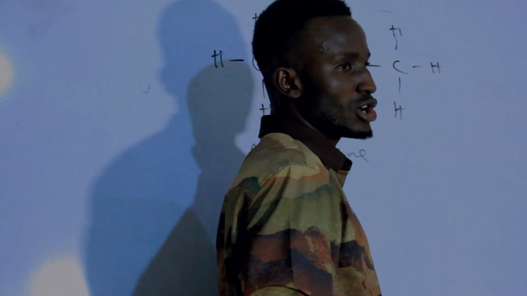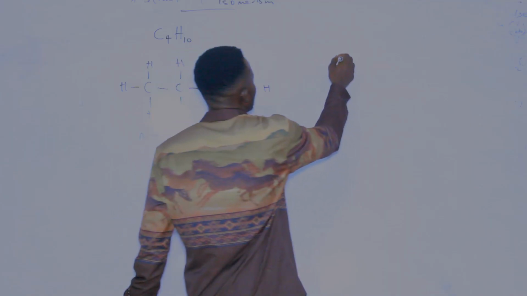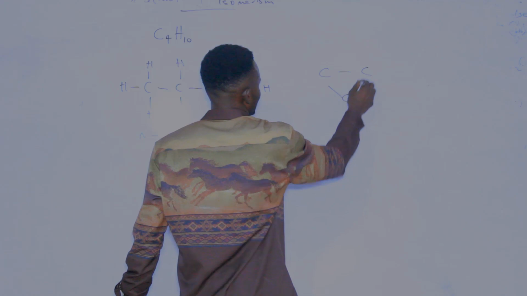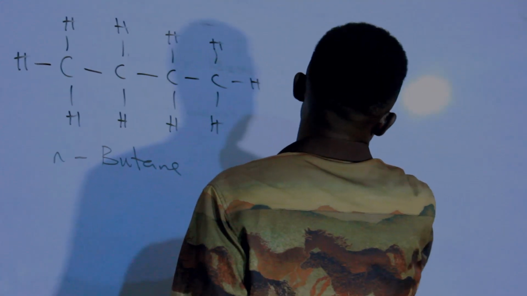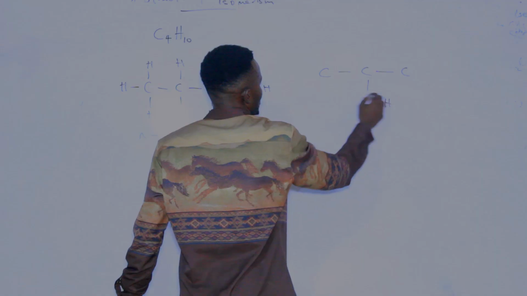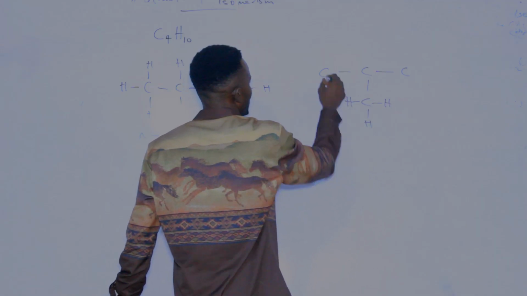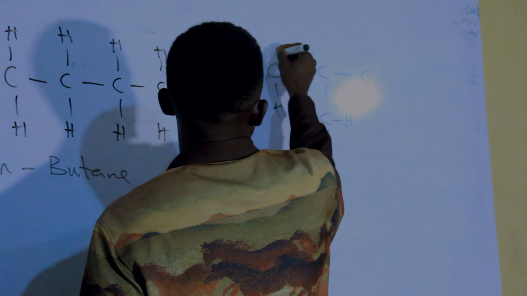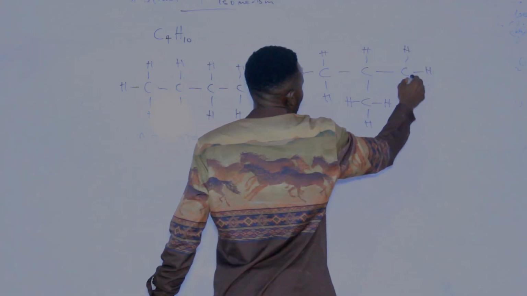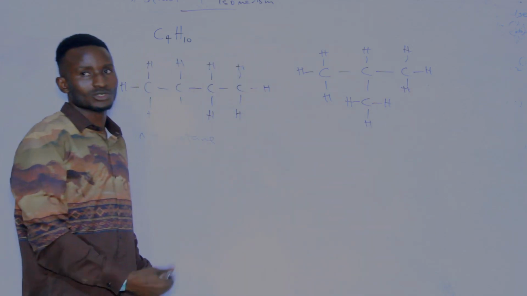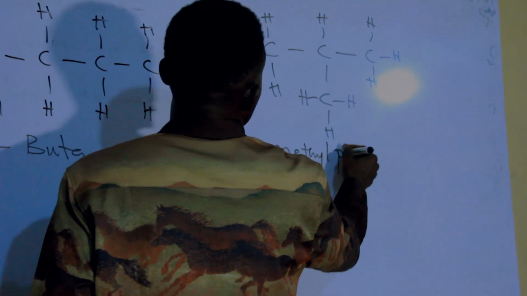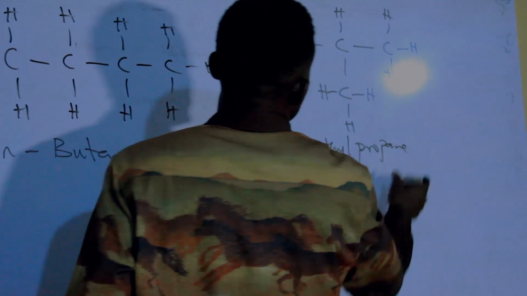Then this same molecular formula, I can have it to be this. Or better still, let me have it to be this. Bring in one carbon here, then this will come. And when we check this very well, if you want to name this, this should be 2-methyl propane.